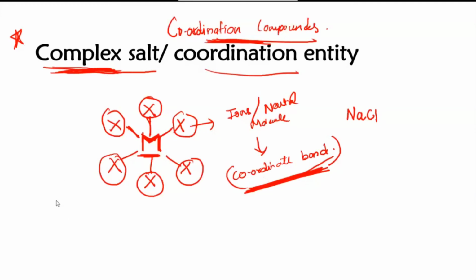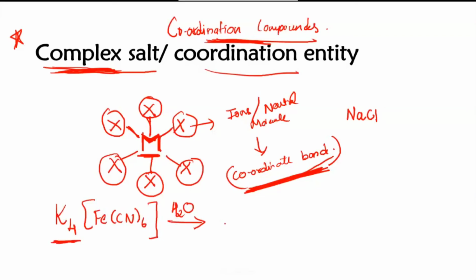Now I will take one example. Suppose I have this particular complex, K4[Fe(CN)6]. This is one complex salt. If you take a double salt, it breaks down into all of its ions and answers the tests. Now if I take this complex salt and put it in water, it dissociates. See how it dissociates: you can see here, 4 potassium is present.